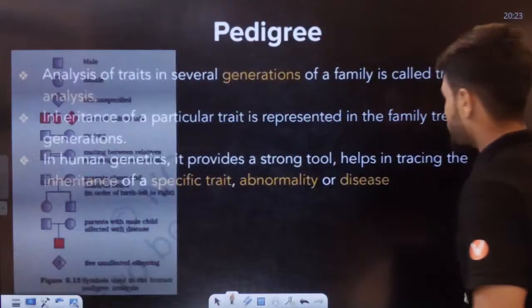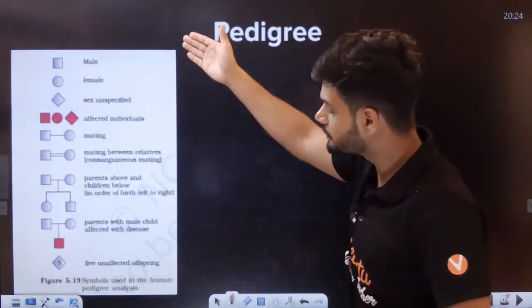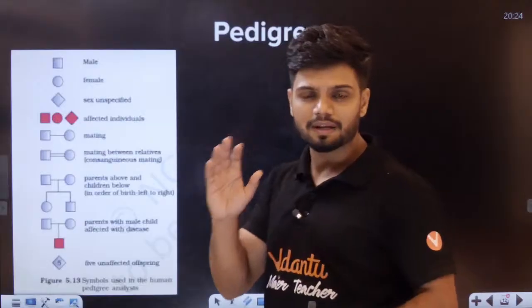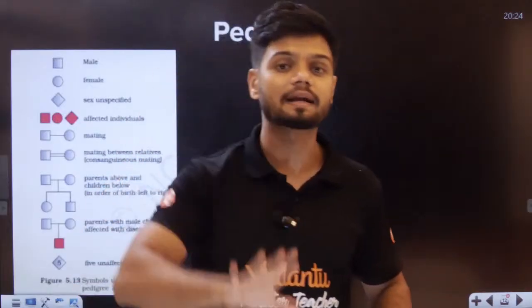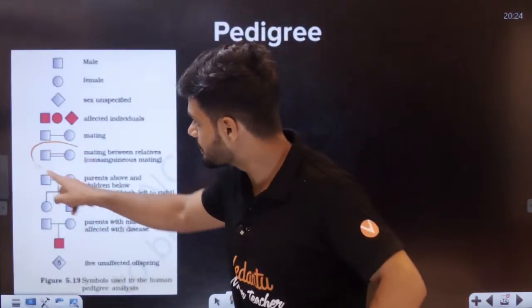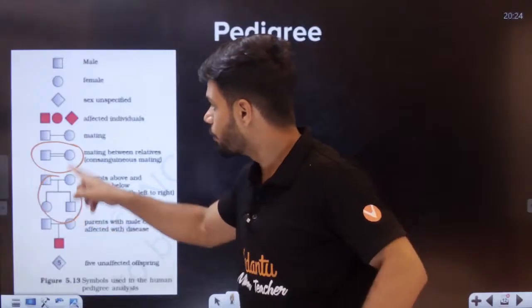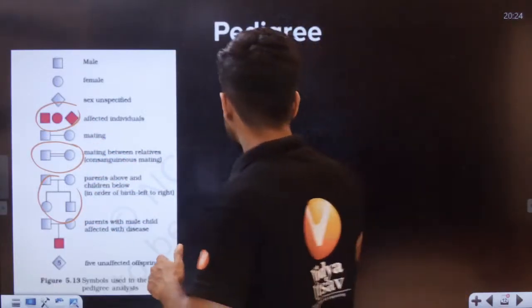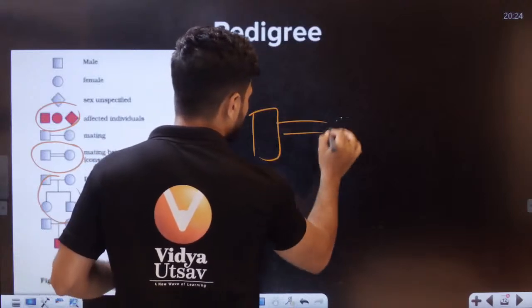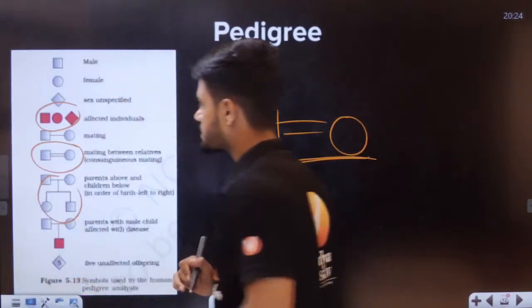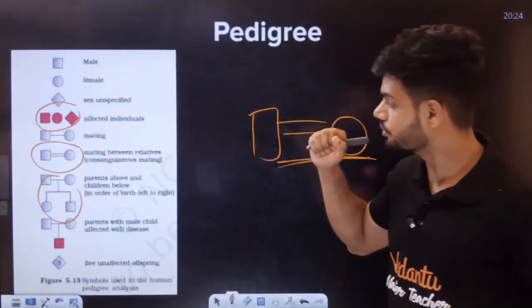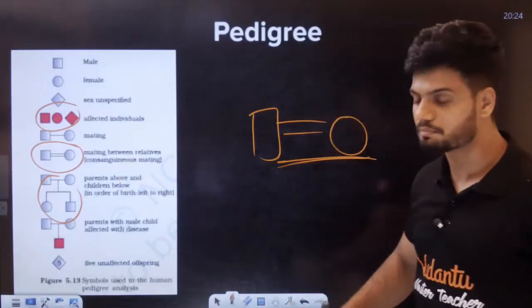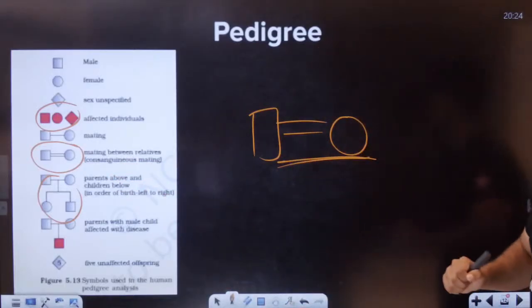Students, in pedigree analysis we use different types of symbols. In examination, they can ask you about the symbols directly. They can ask you, what does this symbol mean? So you have to be very clear. Especially this symbol is very famous. I don't know why, but it is very famously asked, even in the NEET examination. That is the consanguineous mating symbol, right here.